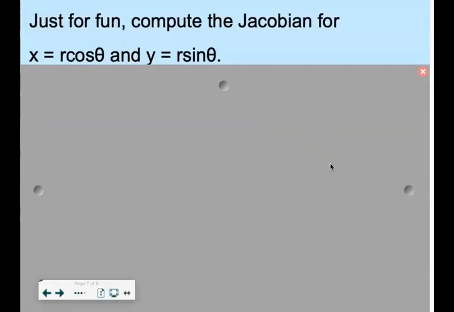Okay. Just for fun. Quiet, please. This is already solved for x in terms of r and theta and y in terms of r and theta. I want you to find the Jacobian for x equals r cosine theta and y equals r sine theta. So dx dr, dx d theta, dy dr, dy d theta. Find the Jacobian. Take a second. It literally takes a second. Okay, all right, boards.